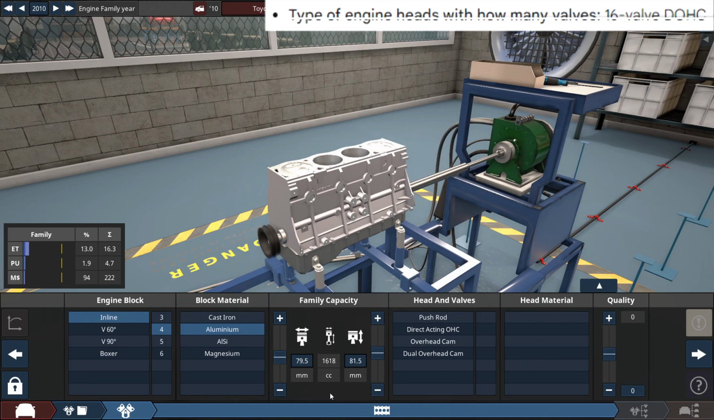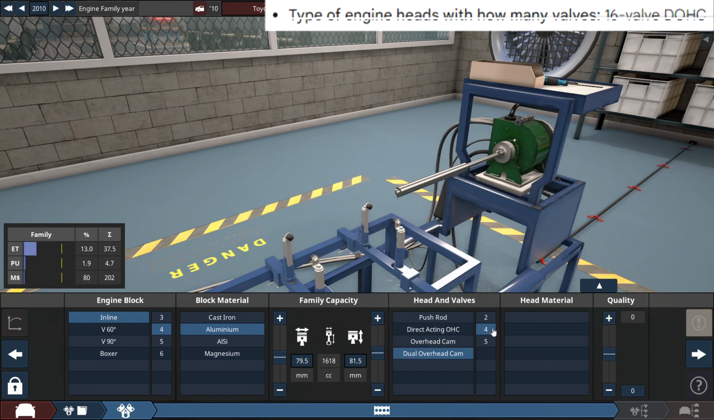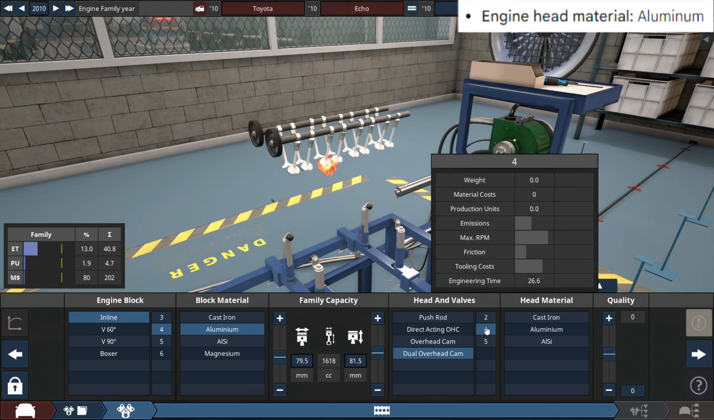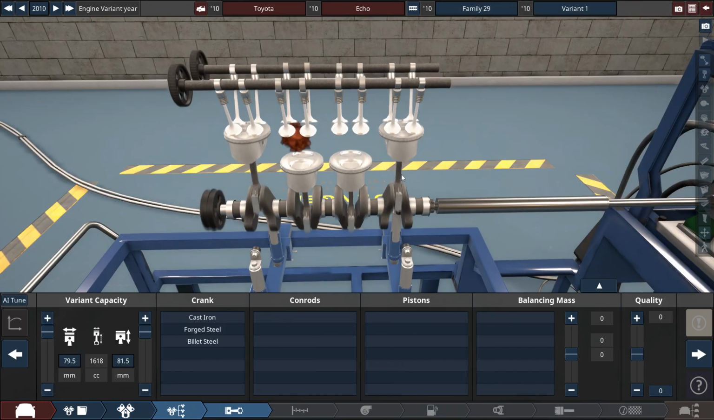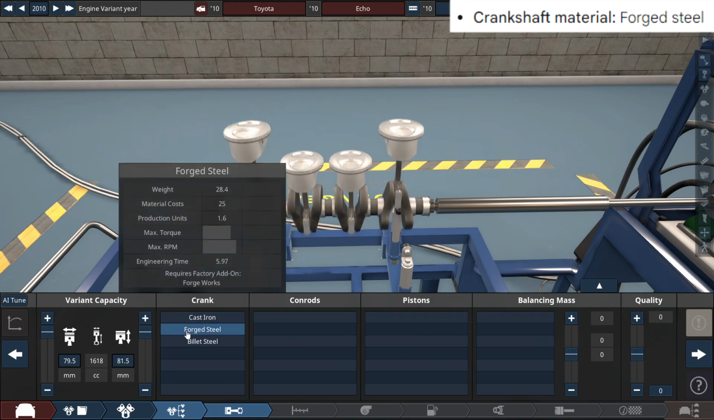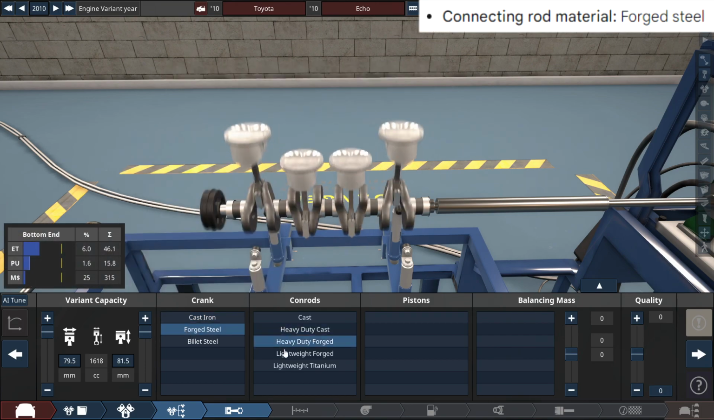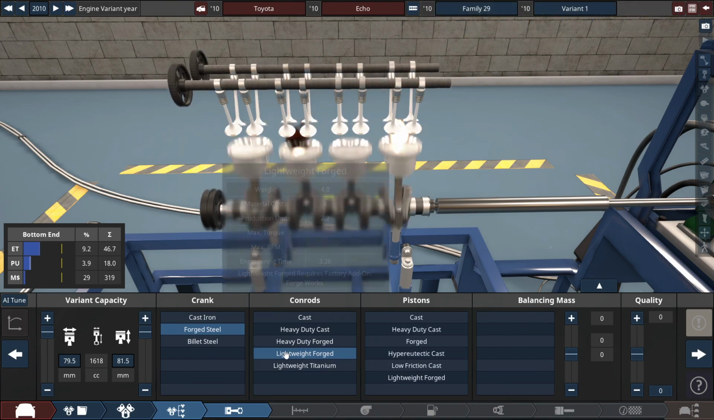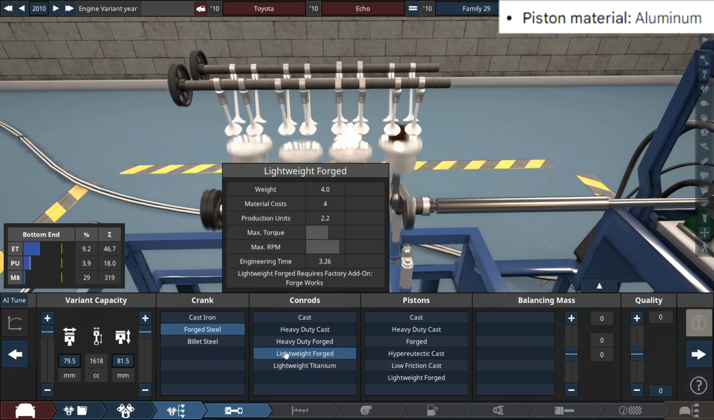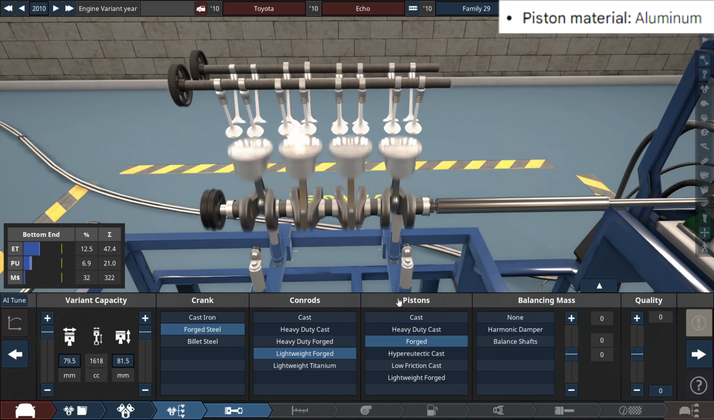And it's a 16 valve dual overhead cam, so 4 valves per cylinder, also made out of aluminum. So for the crank, connecting rods and pistons, looking at this, the crankshaft material is just forged steel, with the connecting rod material just forged steel only, so lightweight, I guess? The pistons, just pure aluminum, like forged aluminum pistons.